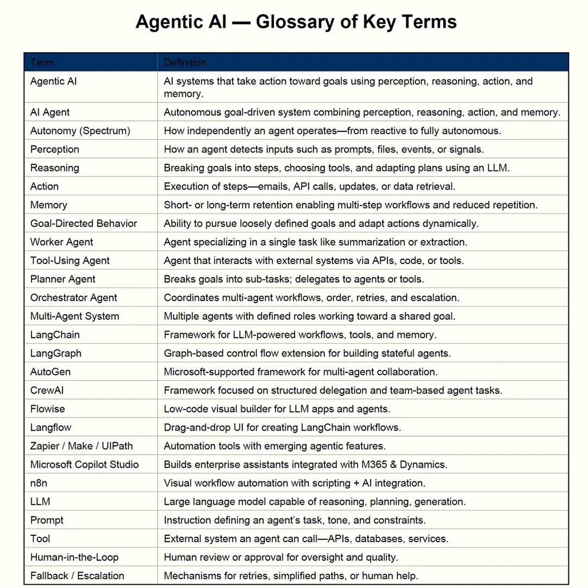Memory is the next one. Agents may remember what happened earlier in a session or even long term. Memory enables personalized work, multi step processes, and continuity. Goal directed behavior is the next term. Unlike rigid automation, agentic systems work towards goals, even when the conditions change. They can improvise within safe boundaries.